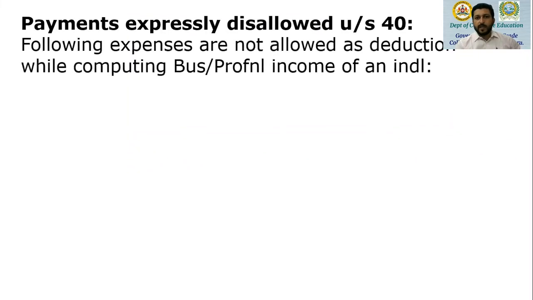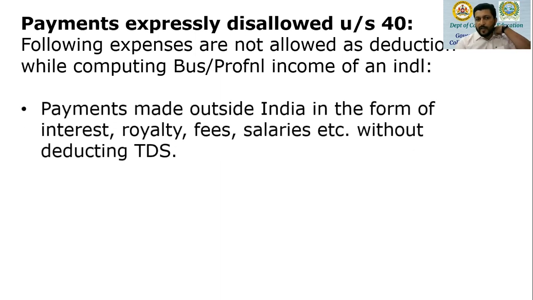So payments expressly disallowed under section 40. Following expenses are not allowed as deduction while computing business or profession income of an individual. Which are those? Payments made outside India in the form of interest, royalty, fees and salaries, etc., without deducting TDS, without deducting tax at source.